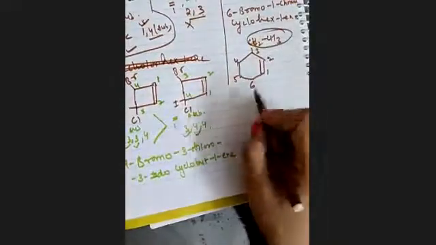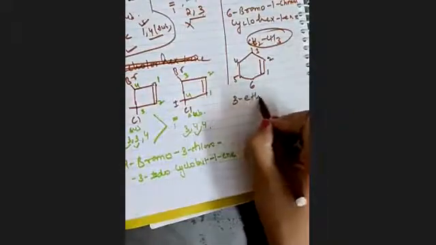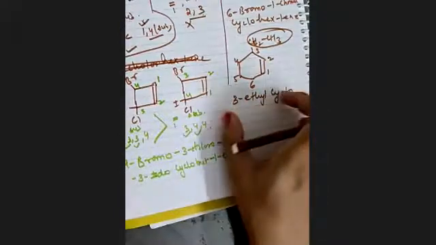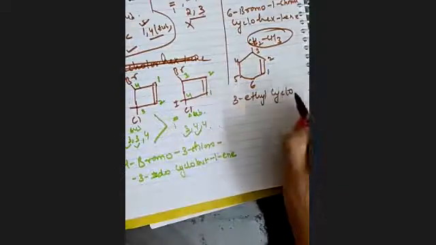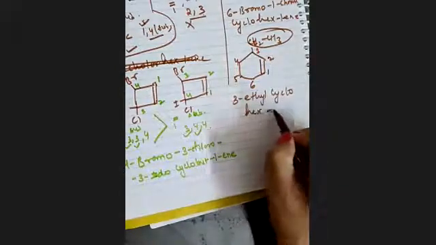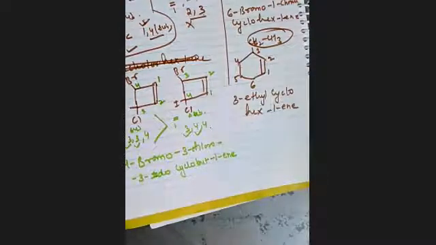So what will be the name? This is ethyl, 3-ethyl cyclo. First we will write all the substituents, then we will write cyclo, because cyclo is the main chain. Cyclohex-1-ene. Is this clear? Okay, let me give you one more.